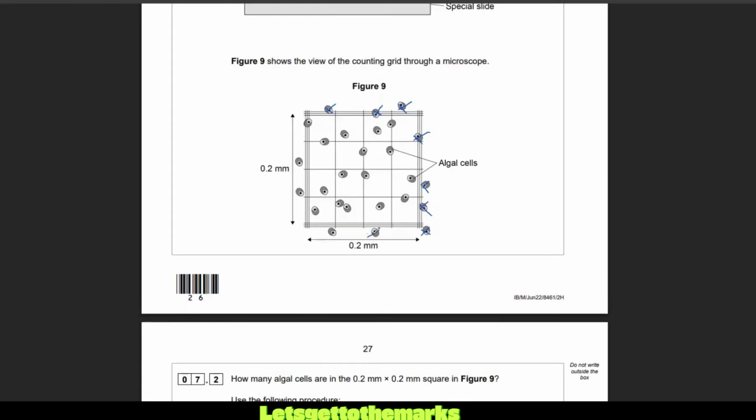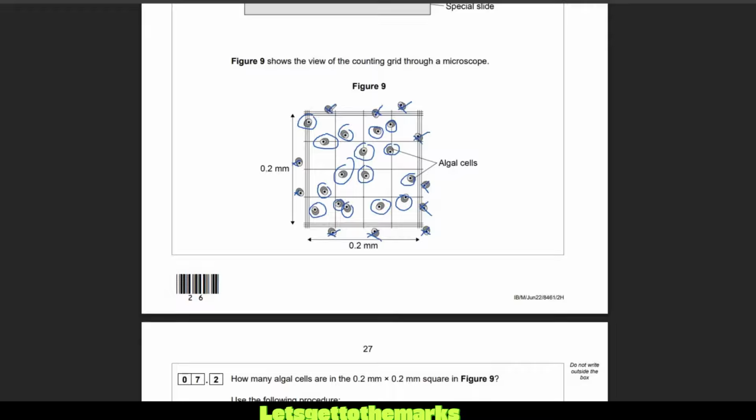Everything else we count if it's touching. These are not touching. This is not touching. This is not touching. But we are going to count that. So that's 1, 2, 3, 4, 5, 6, 7, 8, 9, 10, 11, 12, 13, 14, 15. It looks like 16, folks. I think I've got them all.